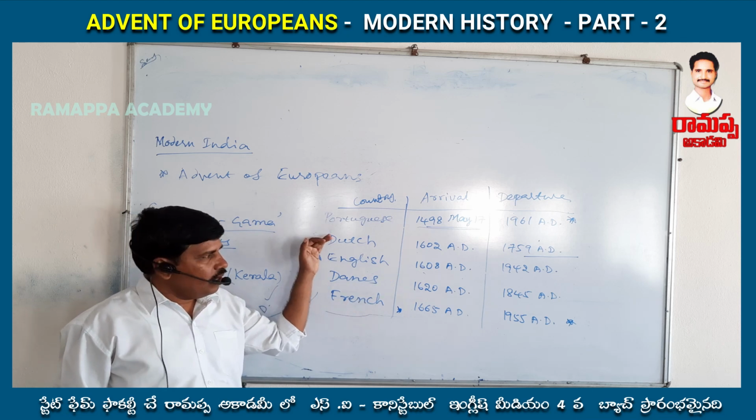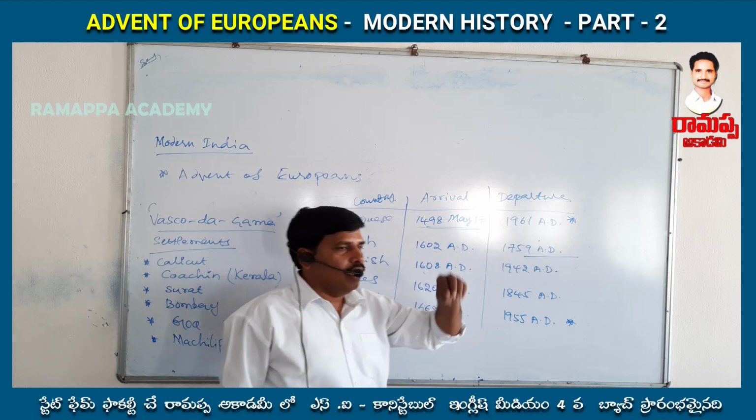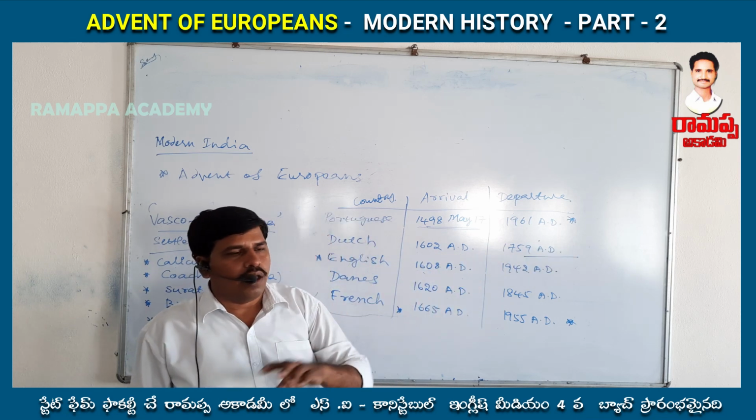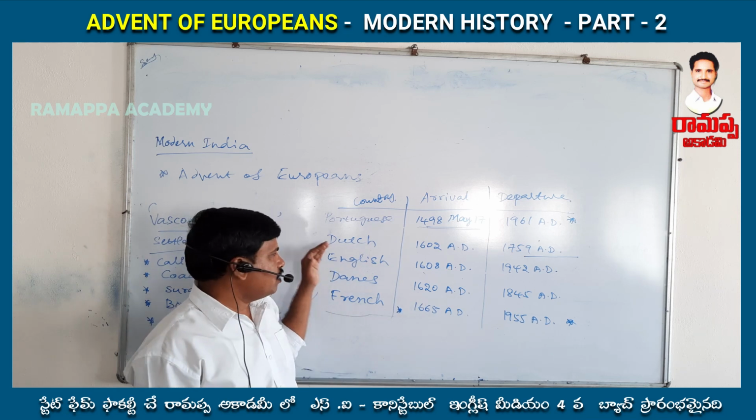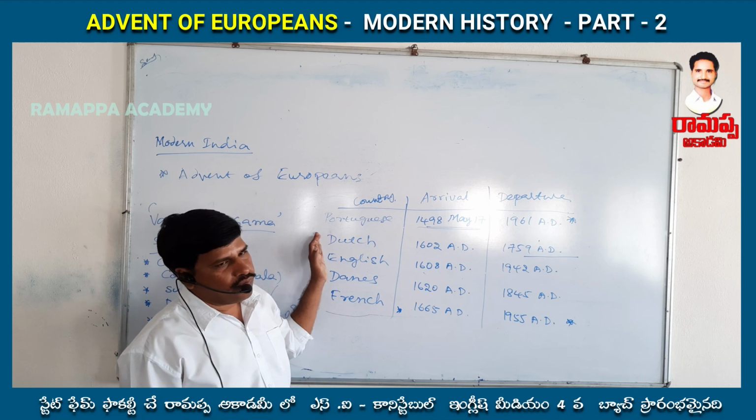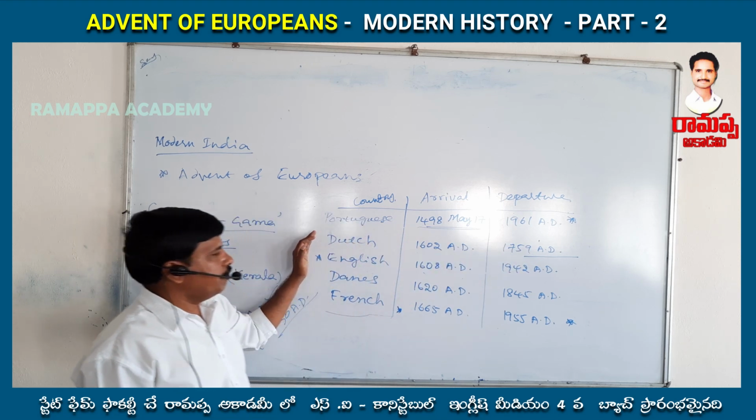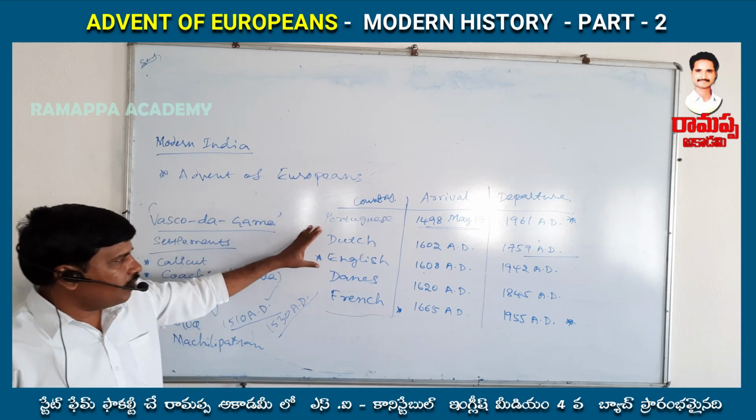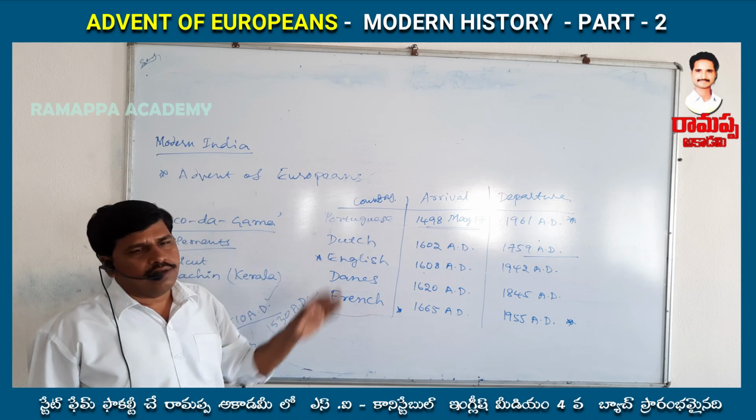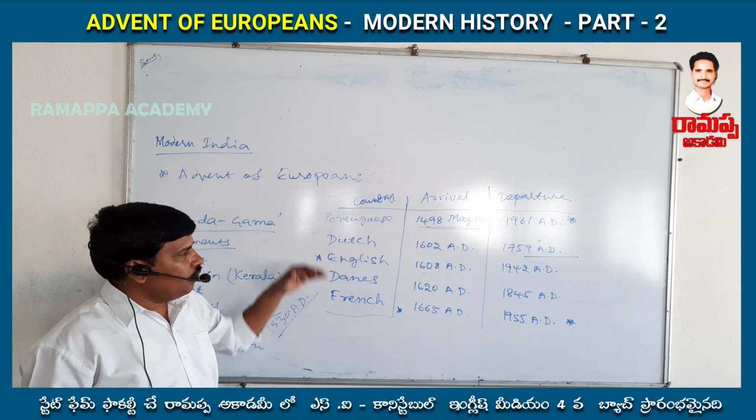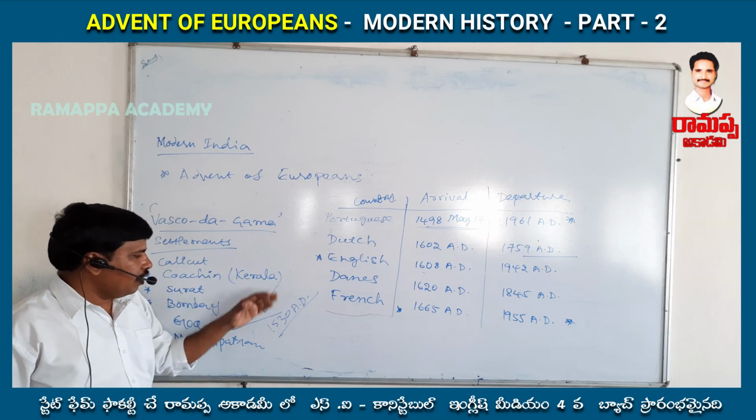Then the Dutch went away from India, because they wanted to settle only in Indonesia, Sumatra, Java, Malaysia and some other islands. So that's why they left India early. That is due to many reasons. The wars between the Dutch and the English also caused the Dutch to leave India. That is also important.